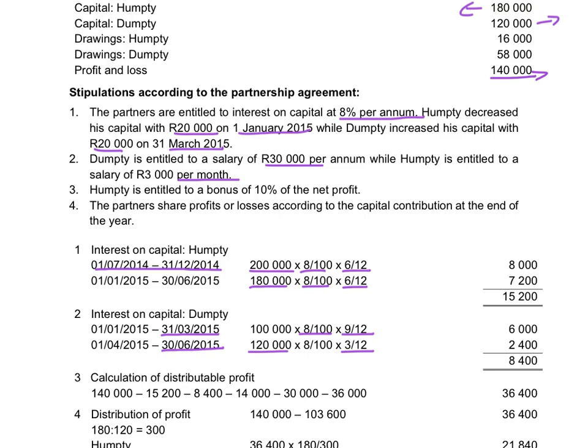Humpty is entitled to a bonus of 10% of this 140,000, so he will earn 14,000 rand. To determine how much profit is left over that can be distributed according to their capital balances at the end of the year, we will take the 140,000, deduct the salaries and the interest on capital and the bonus, and then there is still 36,400 left over that can be distributed between the two partners.